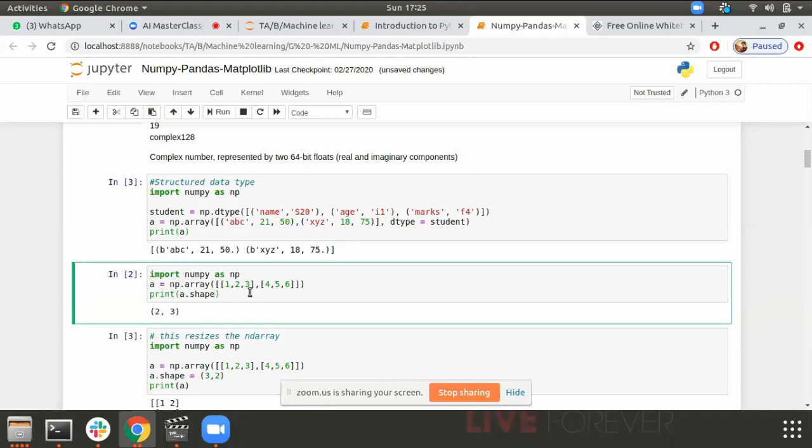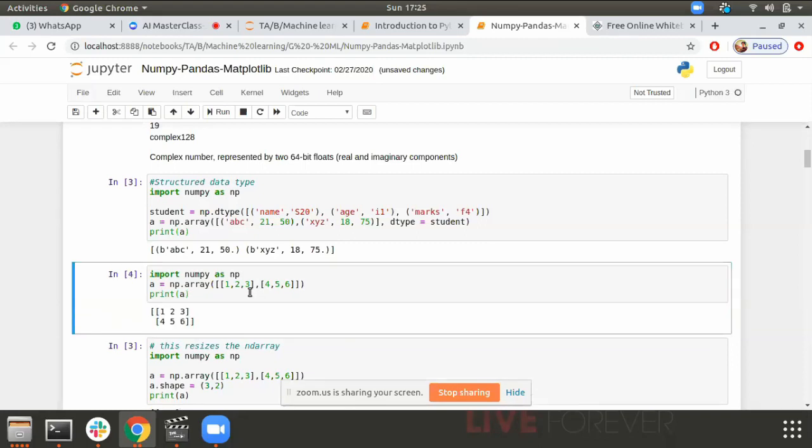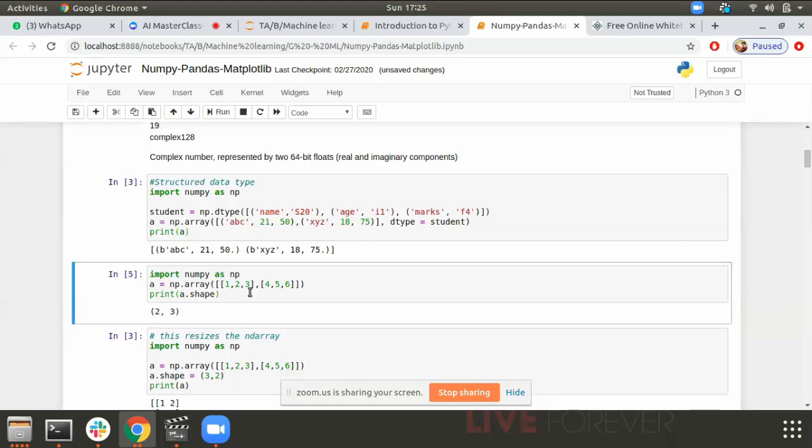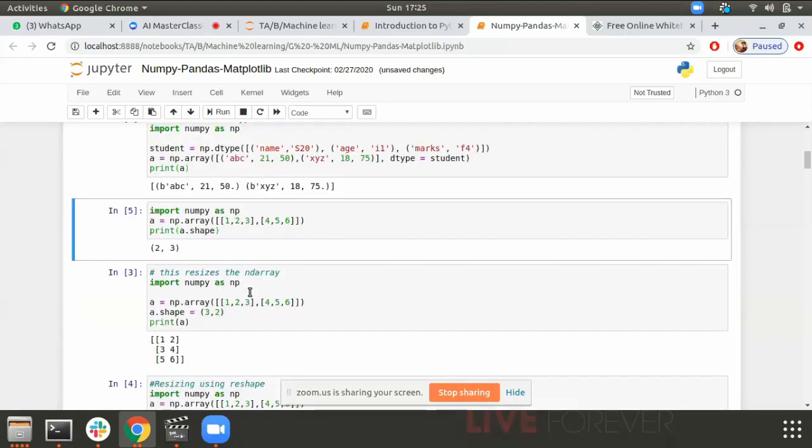Let's print it. So this is my two-dimensional array here. When I talked about n-dimensional arrays, this is how the two-dimensional array appears in Numeric Python. I'm just printing the shape of it. It's a 2 by 3, simple as that.